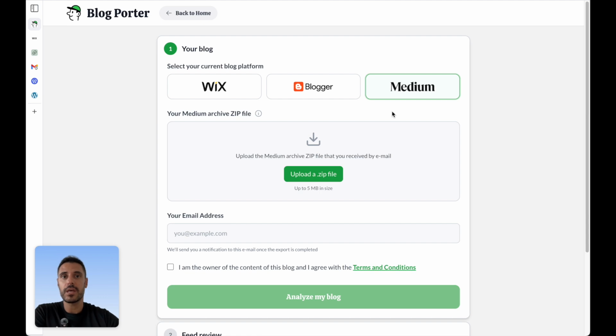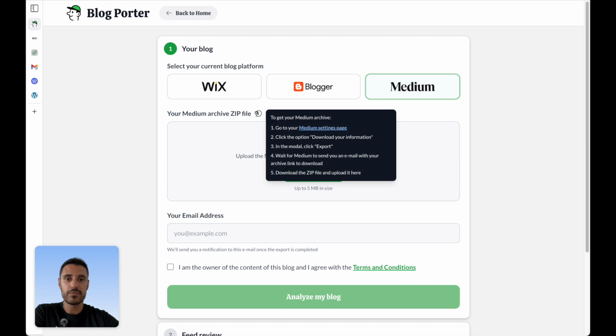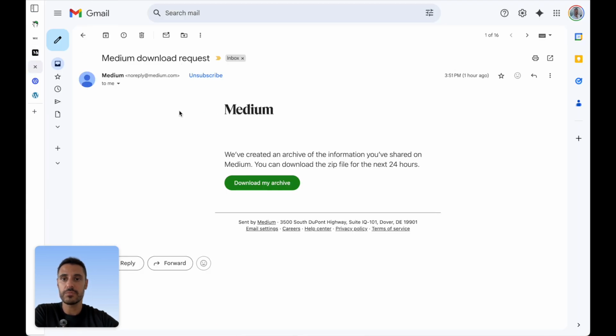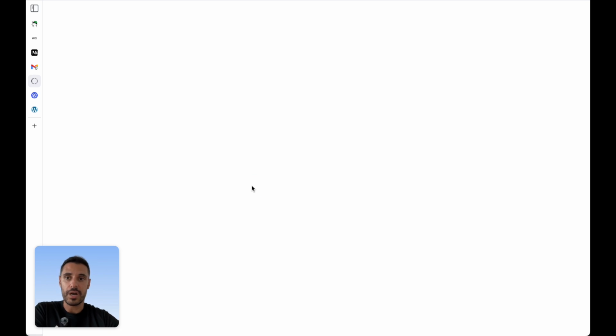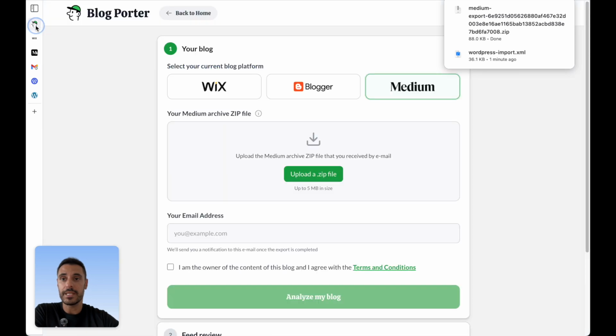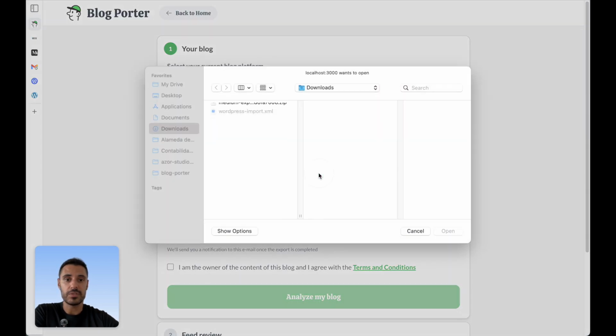You're gonna need a file that Medium sends you over email. And to ask for this file, if you hover here, you can see the instructions. You just need to go to your Medium settings page, and click download your information. It's gonna ask you for confirmation, and as soon as you confirm, you will then receive an email from Medium that looks just like this. So you just need to click download your archive, and that's going to download a zip file, and that's the exact file that you need to upload here.